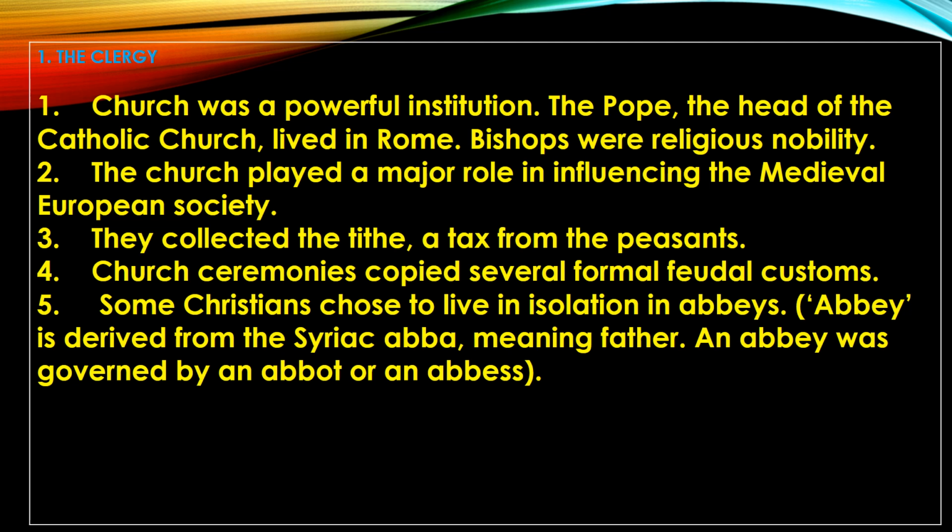As you know, three orders means first state, second state, third state. It is a relationship between agricultural production and the peasants. The first state belongs to the clergy, the second state belongs to the nobility, as you all know, and the third state belongs to the peasants or peasantry. So first we will get to know about the first state, though in your book the second state is given first.